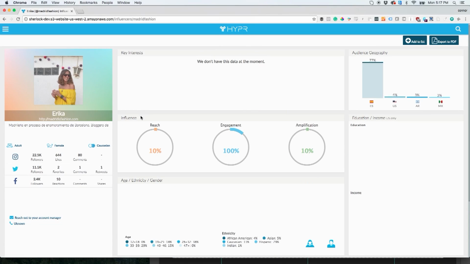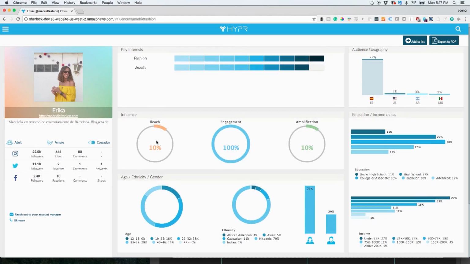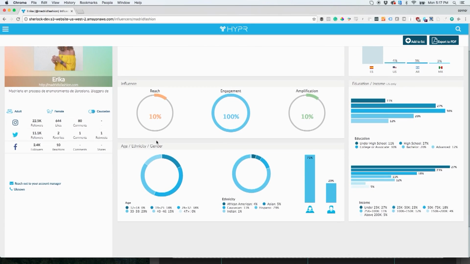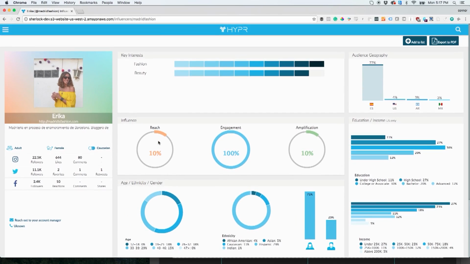With each influencer, we can also do further research by clicking on their name and seeing in-depth audience data and analytics reports, including important information about their audience's demographic breakdown. We can also add them to lists and share them externally, and we'll highlight these features in future videos.